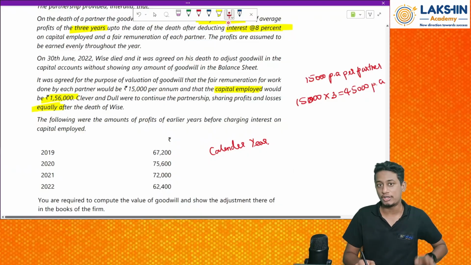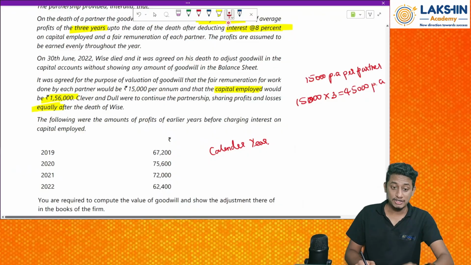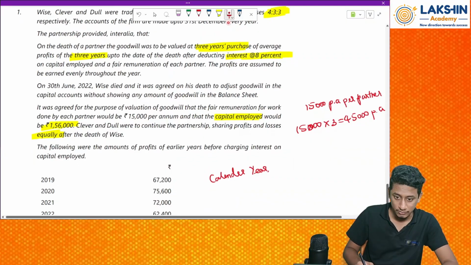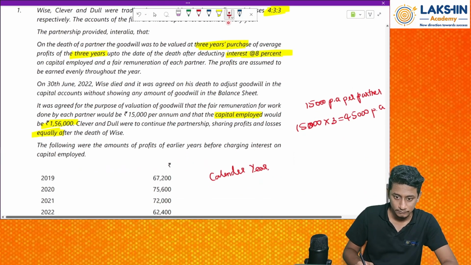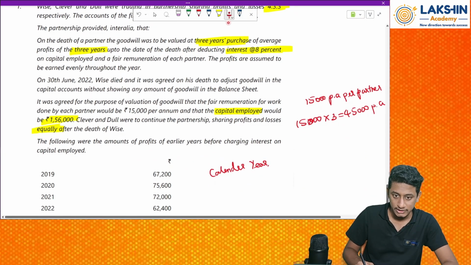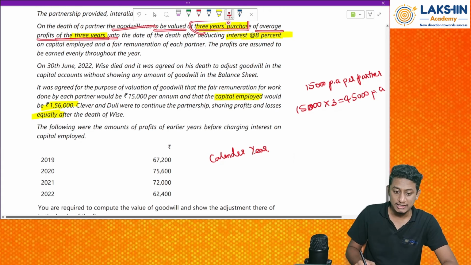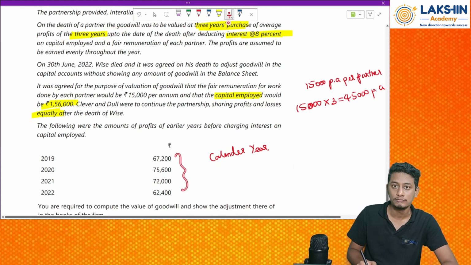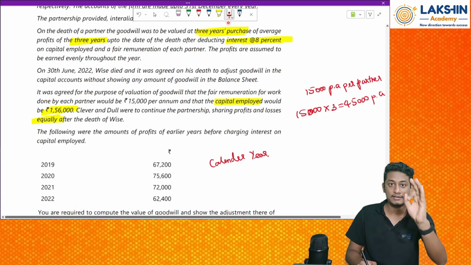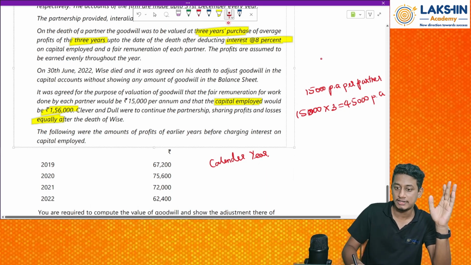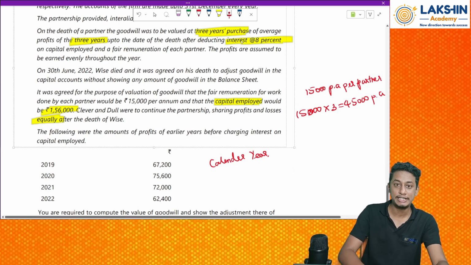So what should we do now? They have asked to value the goodwill on what basis? The valuation basis was given somewhere. The goodwill was to be valued at 3 years of purchase on average profits of 3 years. But sir, they have given us 4 years over here. What to do? I will tell you. When did Weiss die? On 30th of June.